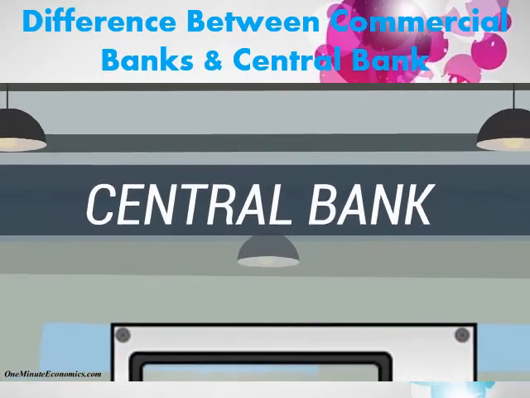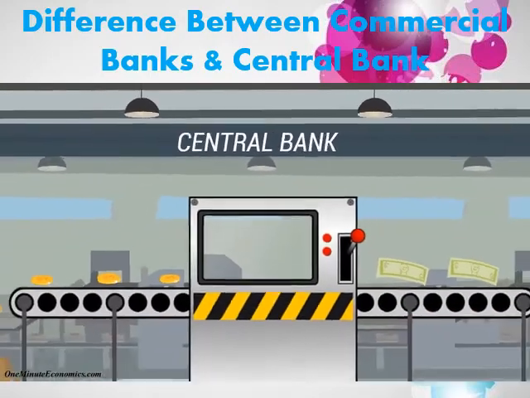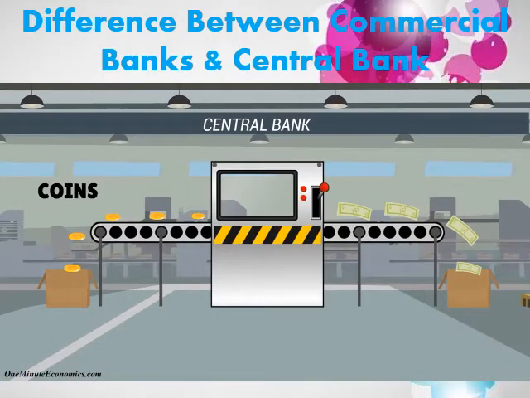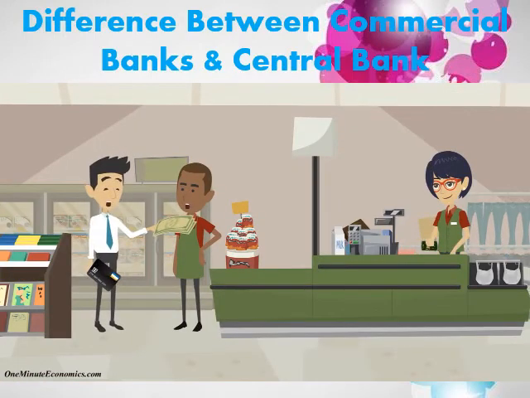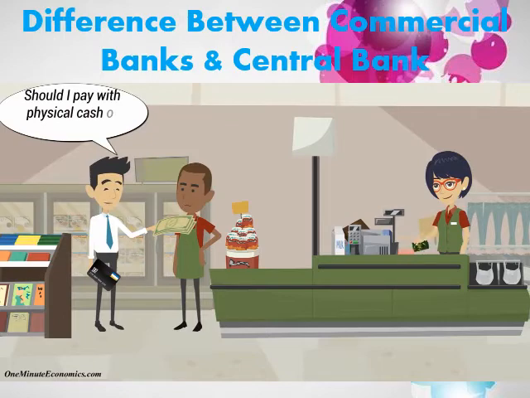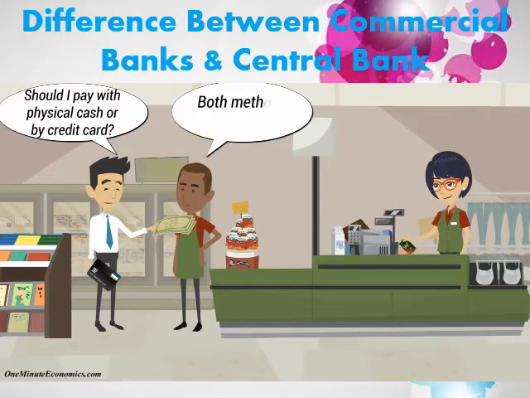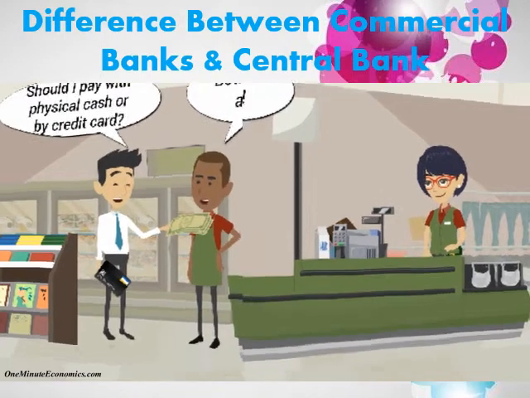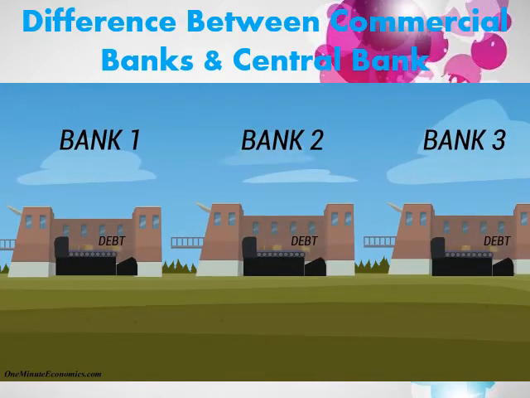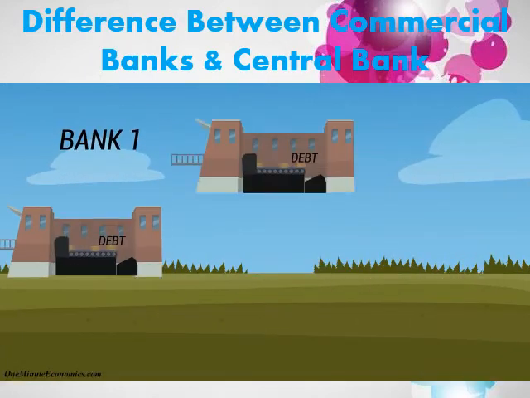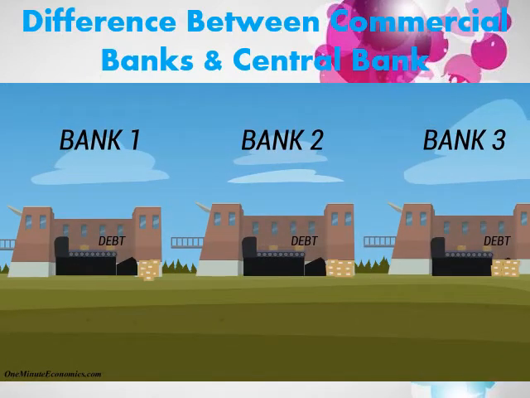The central bank of a country is the only institution allowed to create physical currency. In other words, coins and paper money. In today's society, however, debt is also money. The dollar you pay with when using your credit card has just as much purchasing power as a $1 bill. Therefore, as explained in the fractional reserve banking video, commercial banks create money as well by issuing loans. And since most of the money in existence is not physical, commercial banks actually create more money than central banks.